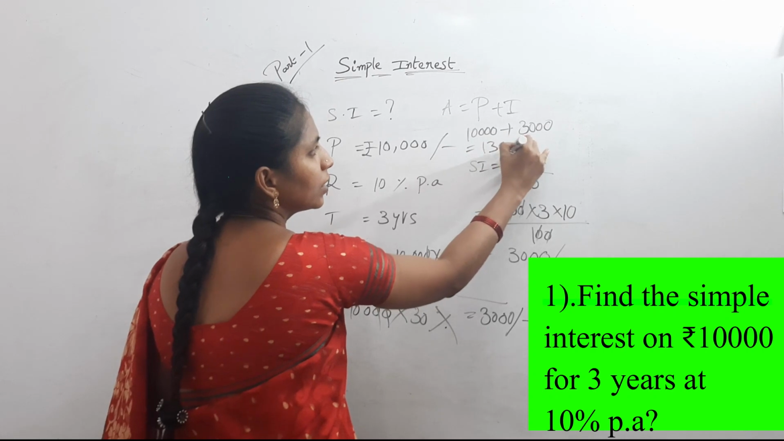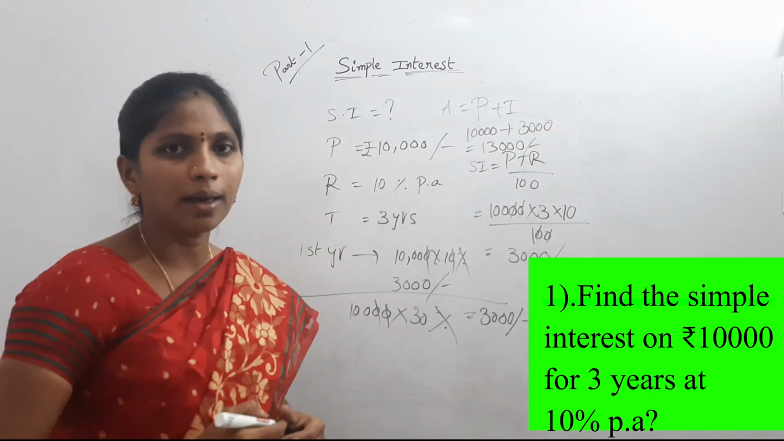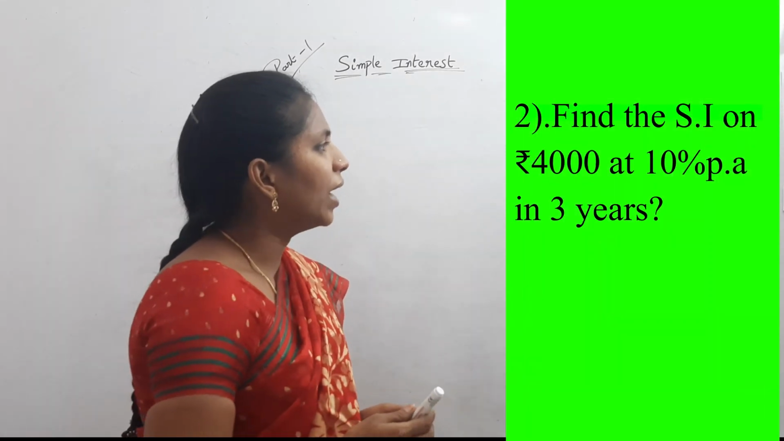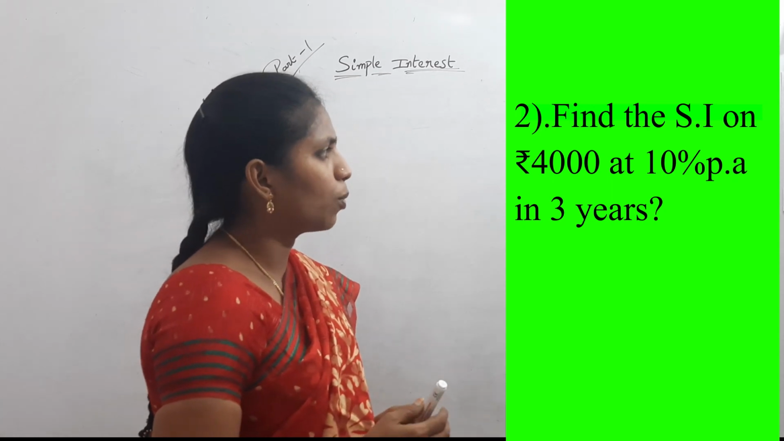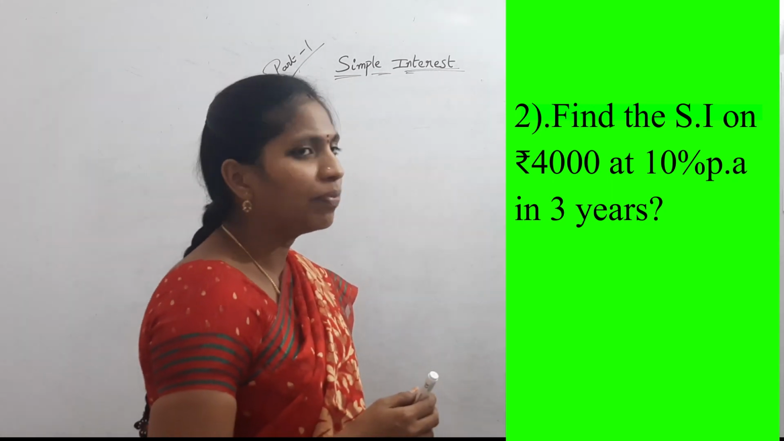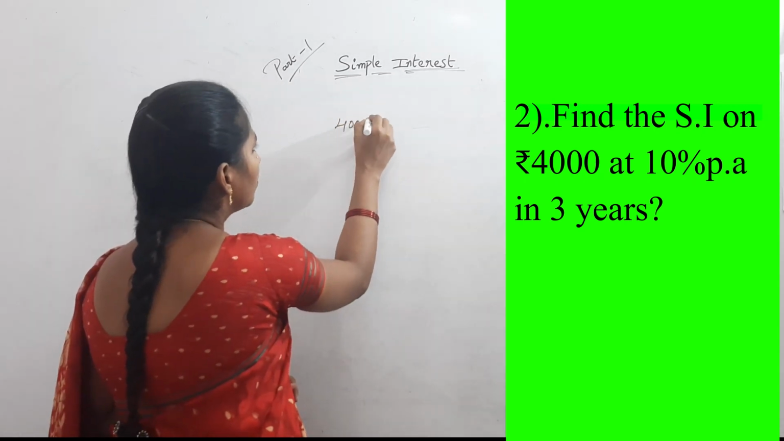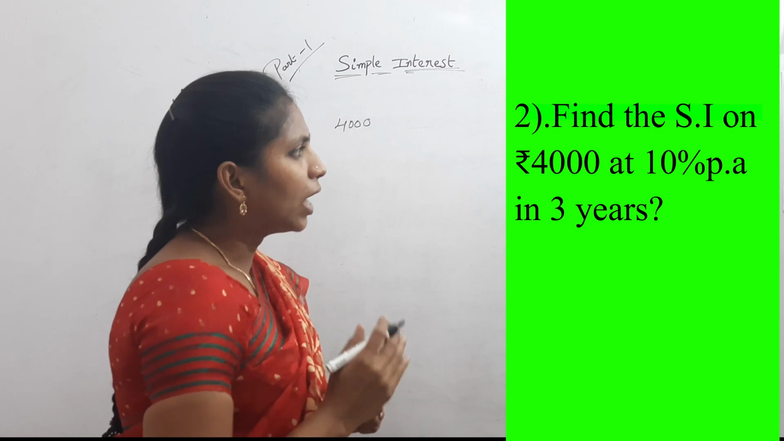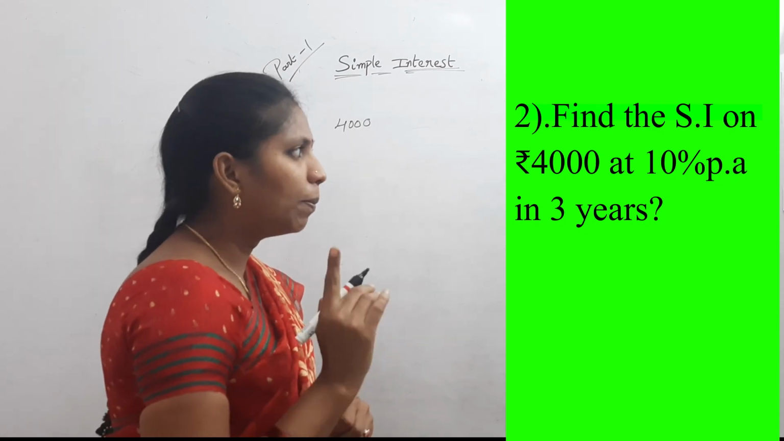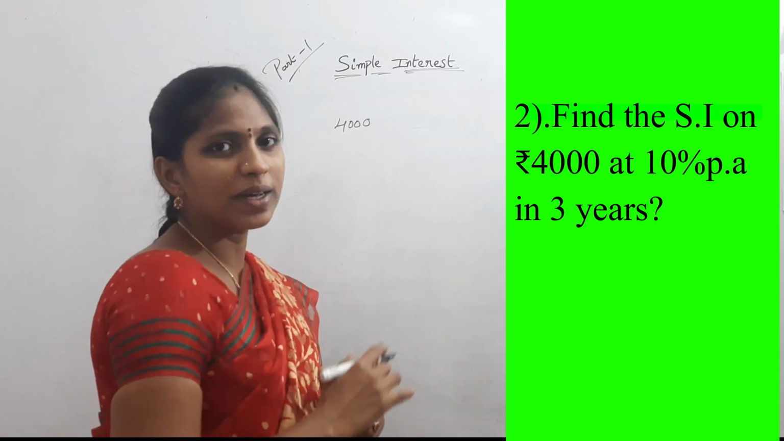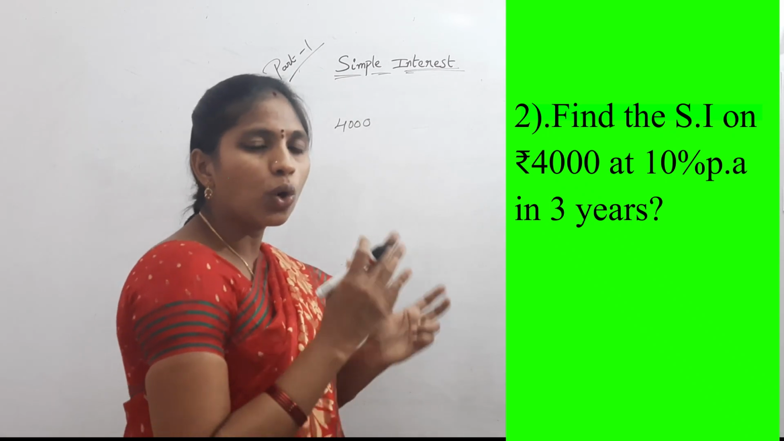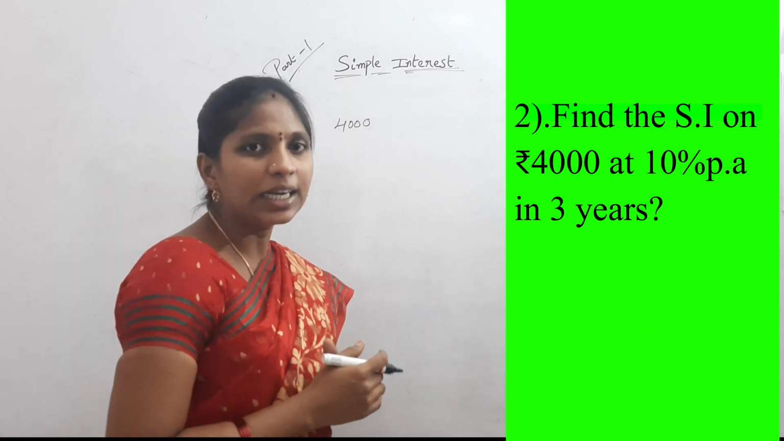13,000 rupees is the amount. See the second question. Find the simple interest on 4,000 rupees at 10% per annum in 3 years. What is principal? 4,000. And for how many years? 3 years. And per year, per annum, how much percentage? 10%. So total percentage is 30%.